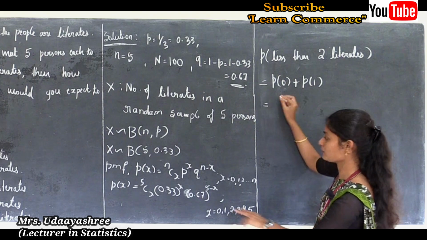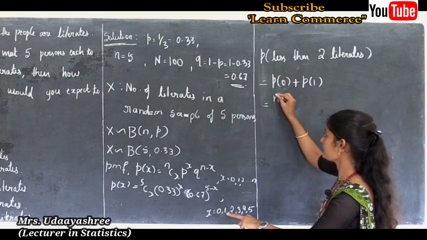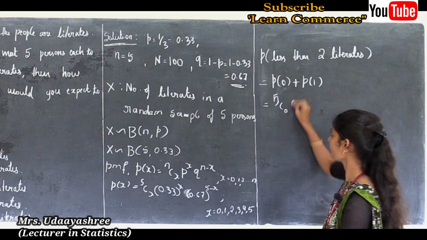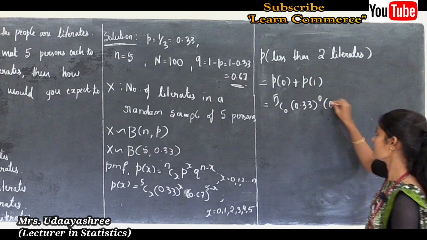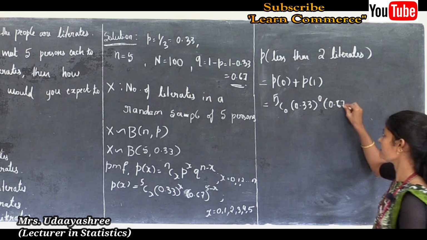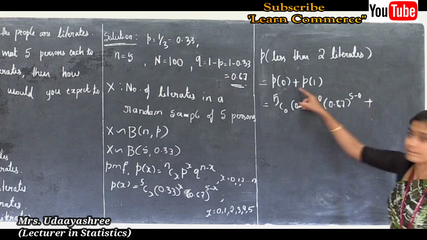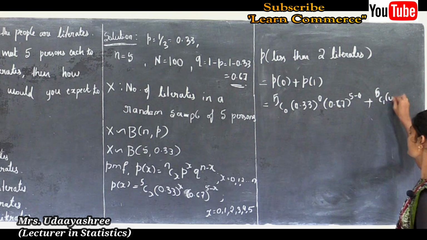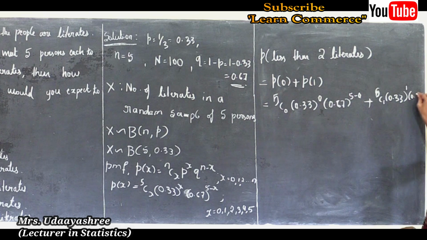In the PMF formula, NCx, here N is 5: 5C0 into 0.33 to the power 0 into 0.67 to the power 5 minus 0, plus 5C1 into 0.33 to the power 1 into 0.67 to the power 5 minus 1.